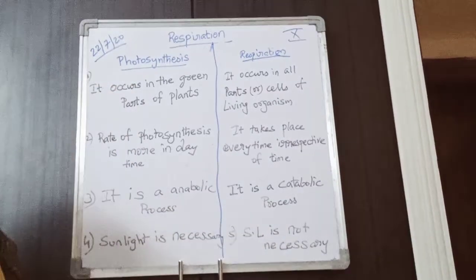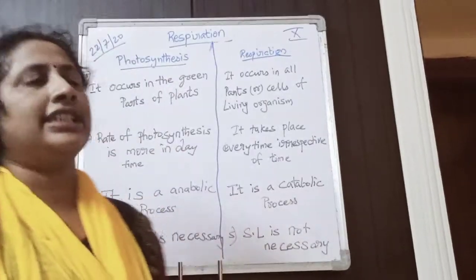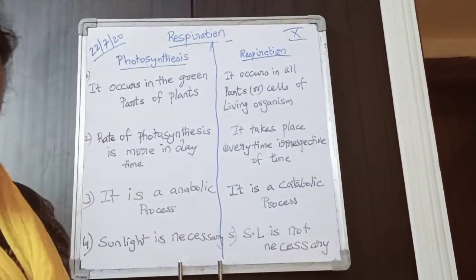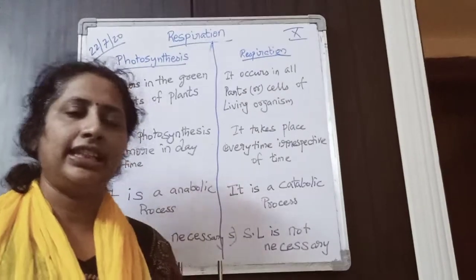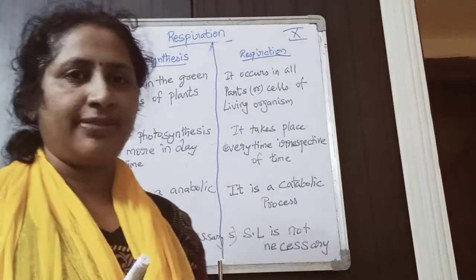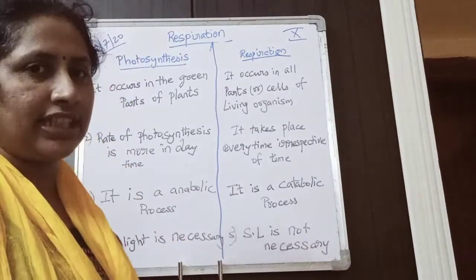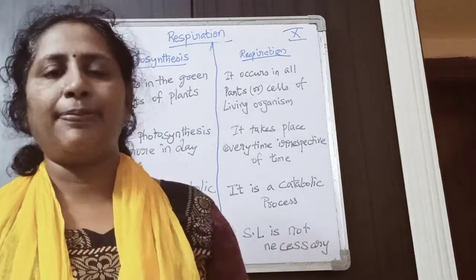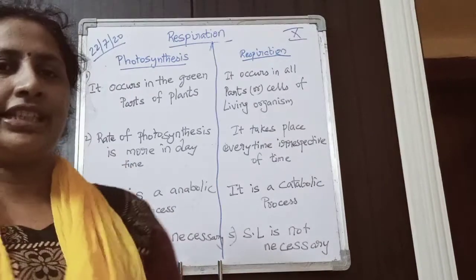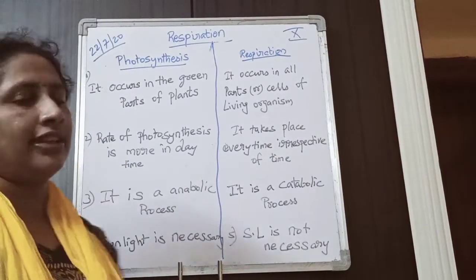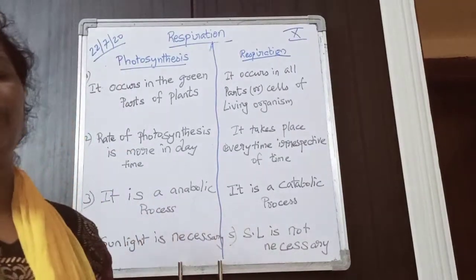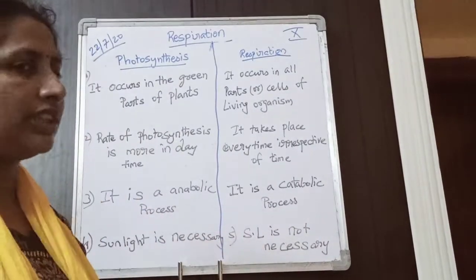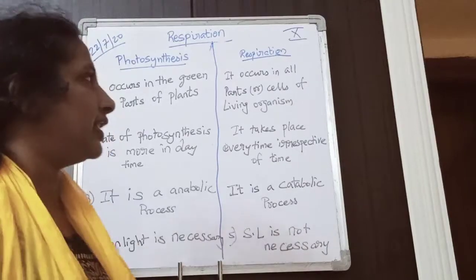Okay. So the last topic in this lesson is differences between photosynthesis and respiration. We have seen in this lesson types of respiration, how respiration occurs in human beings, and how respiration occurs in plants. Now the last topic is the differences. What is the difference between photosynthesis and respiration? There is a lot of difference, so let's see some points.